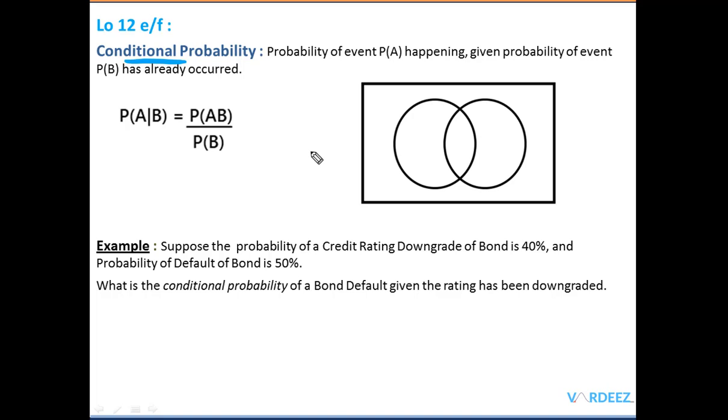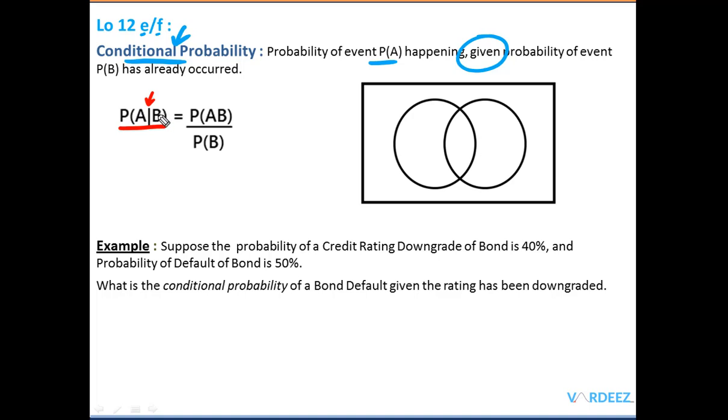So what we are saying is the probability of event A happening given that event B has already occurred. Another way to state that is, I've invested in 2 stocks, one stock has already gone up. So now what is the probability of the other also going up? That is conditional probability. Notation wise, it looks something like this: the probability of A, this vertical bar is read as given that B has already occurred. So the probability of a recession given inflation has already occurred.